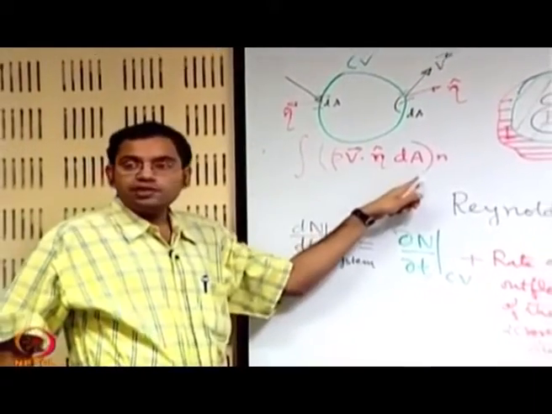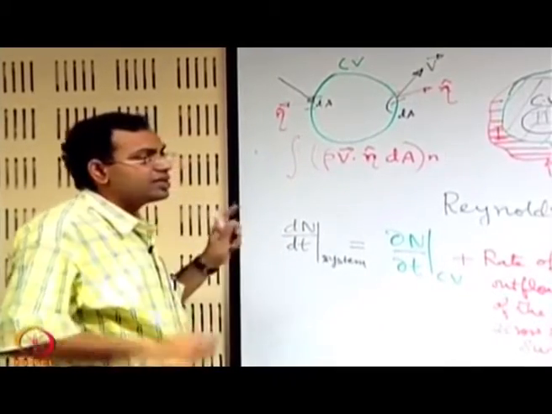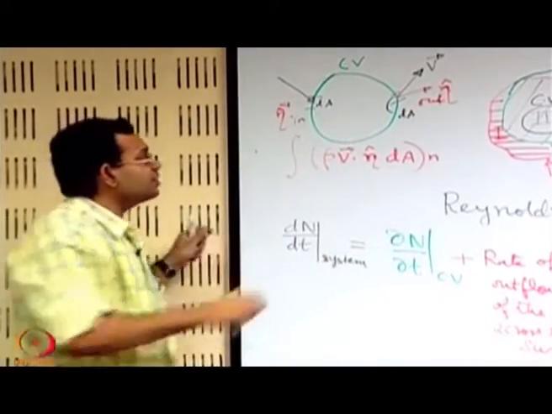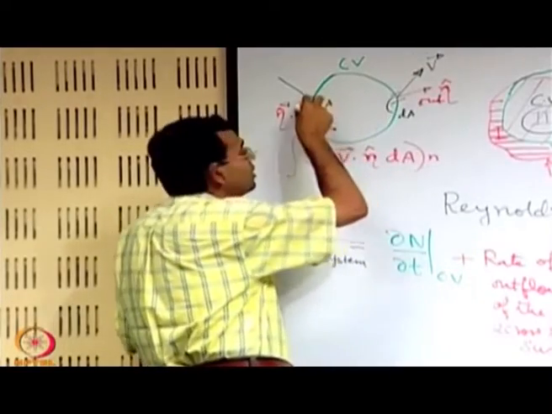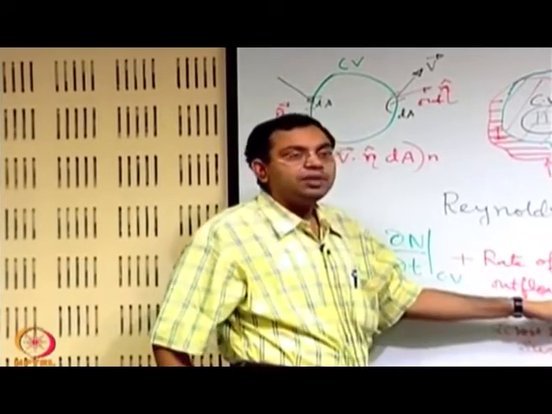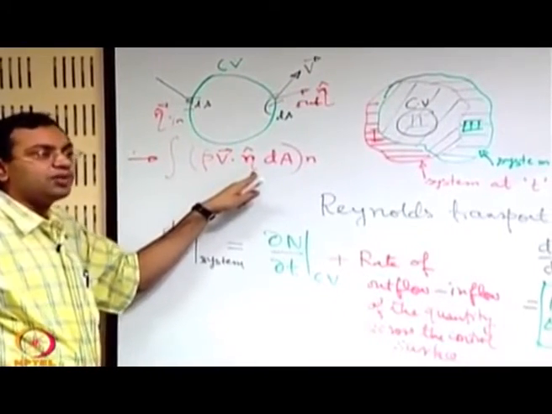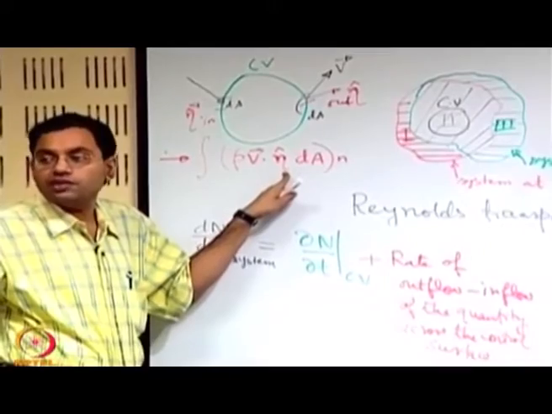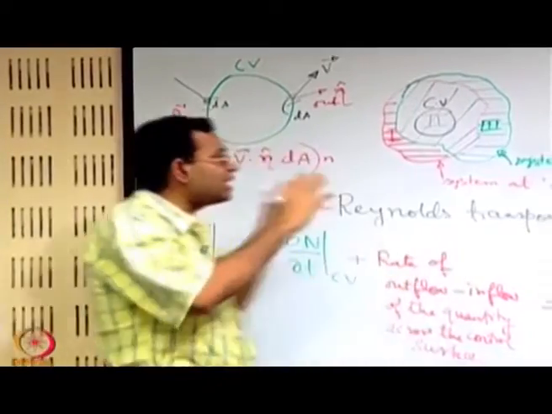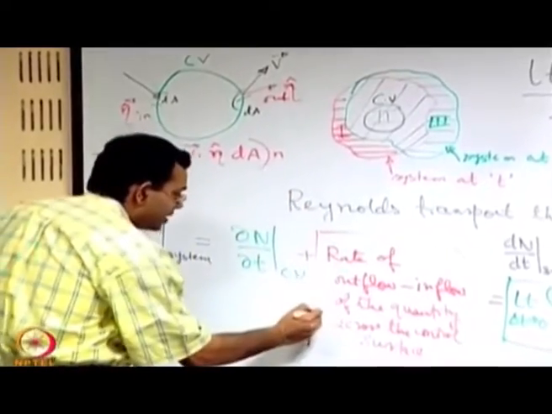Again it goes by the same principle, and if you evaluate this algebraically, you see a difference between the outflow and the inflow. What is the difference? Here v dot n will be positive, here v dot n will be negative. That means when we have an outflow minus inflow, algebraically we may treat it in the same way. We will just use this term, automatically the positive dot product will tell us that it is outflow and minus will tell us what is inflow. So, we do not have to separately treat the outflow minus inflow. So, it is just like a net flux, and therefore, this total term we may express in what form?